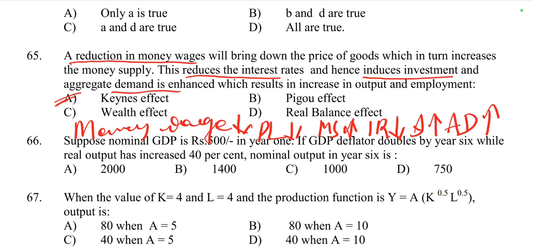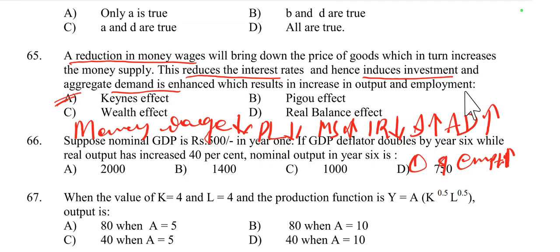When aggregate demand rises, it results in an increase in output and employment. How? As aggregate demand rises, firms increase production to meet the higher demand. When production increases, it leads to an increase in output and employment.